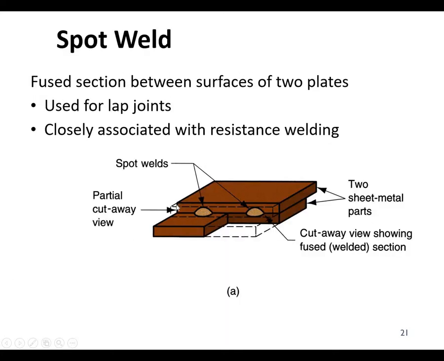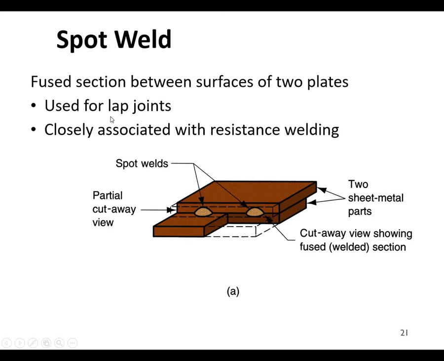Okay, coming to the spot weld. This is the most important weld process, used mostly in the automobile industry. Normally you can see approximately 10,000 spots on average on any automotive vehicle. 10,000 spots are used on any type of vehicle, but this is most commonly used in the automotive industry and in other sheet metal works.